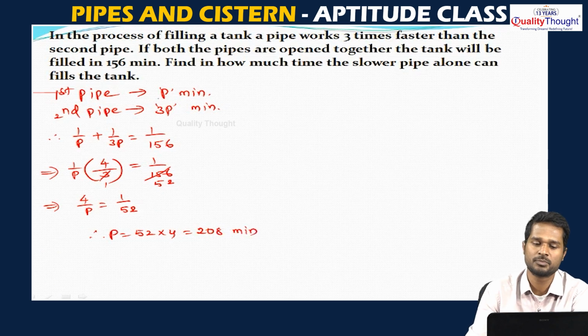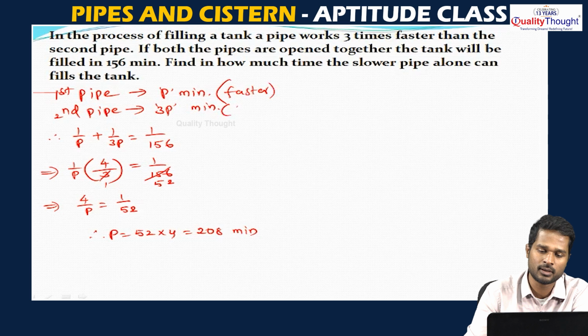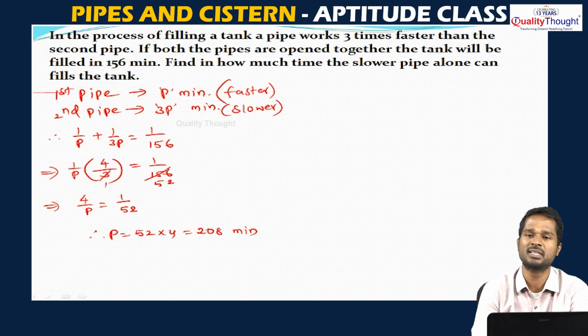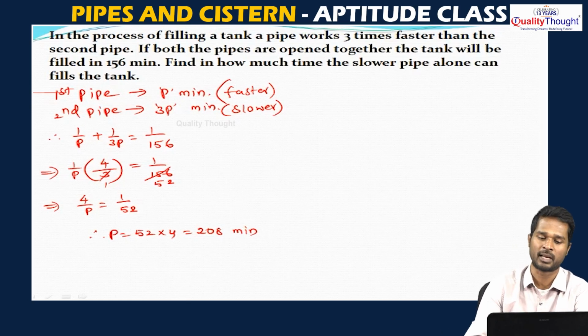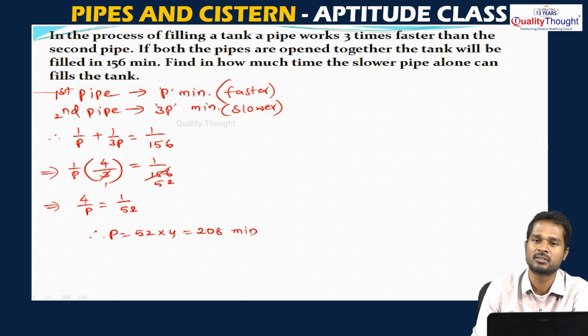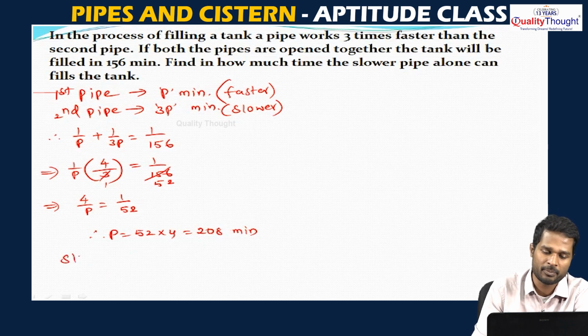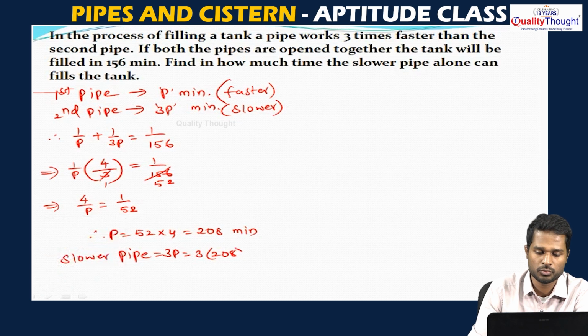From these assumptions we can say the pipe which takes less time will be the faster pipe and the pipe which takes more time will be the slower pipe. We already discussed that efficiency is inversely proportional to the time taken. If more efficient, less time is taken; if less efficient, more time is taken. Now p is 208 minutes, which is what the faster pipe will take. The slower pipe takes 3 into p, that is 3 into 208 minutes.